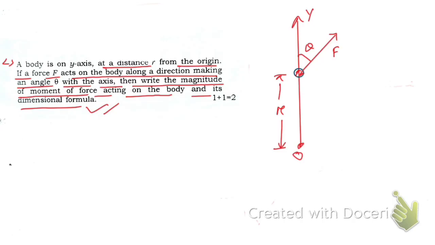Now when you say the direction with the axis, you cannot take this angle. That will be the angle made by the direction of the force and the direction of this axis. Okay, so hope you have understood this. So then what will be the moment of force?